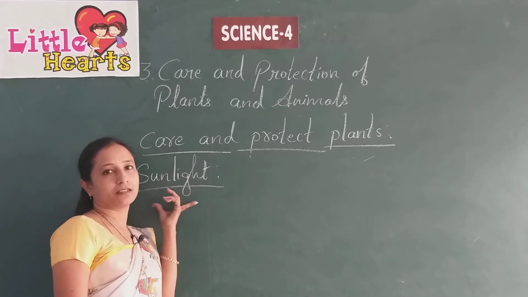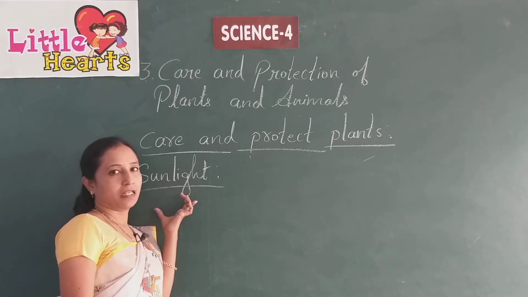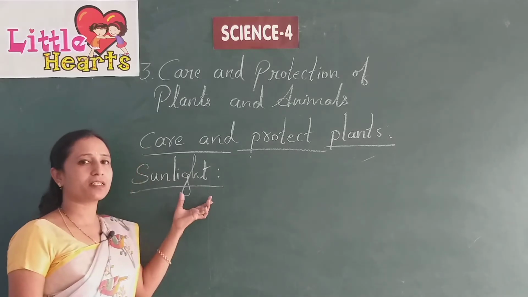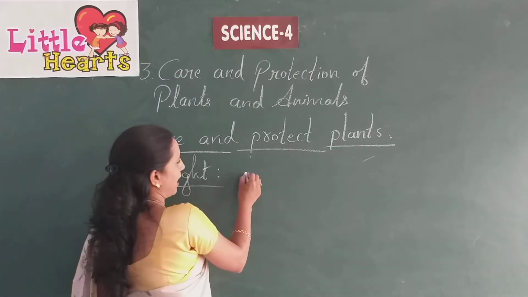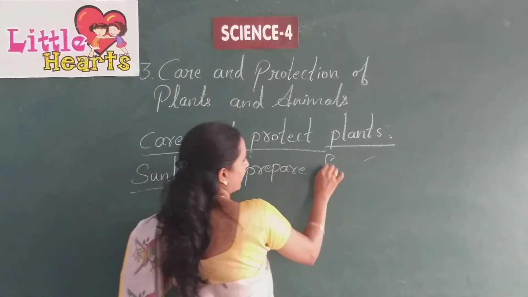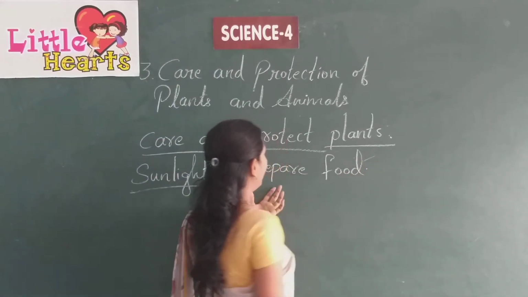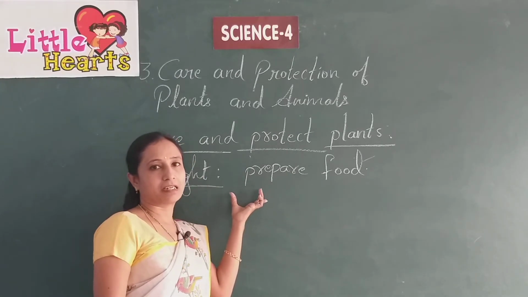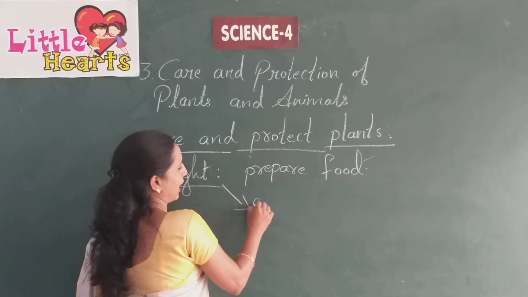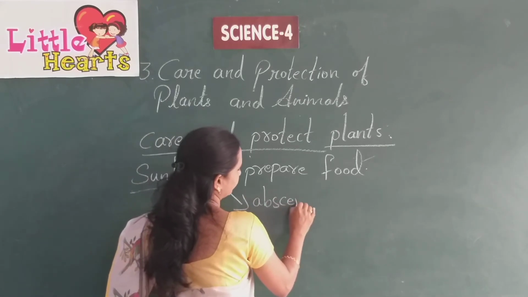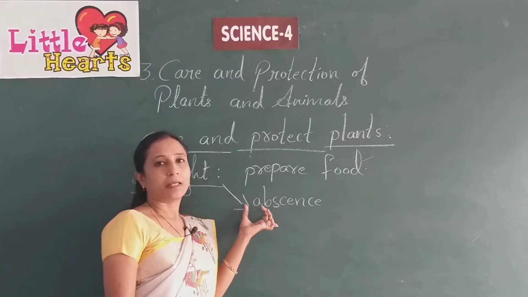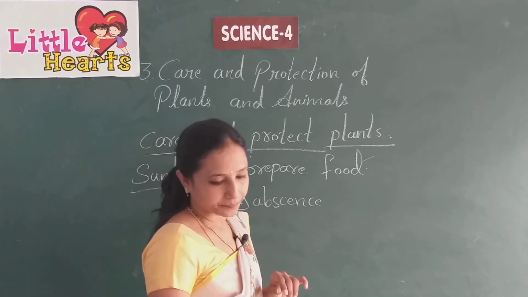What is sunlight? The light which is coming from the sun. And what is the use of this sunlight? Plants need sunlight to prepare food. So it needs proper sunlight to prepare its food. If sunlight is absent, the plant can't prepare its food.